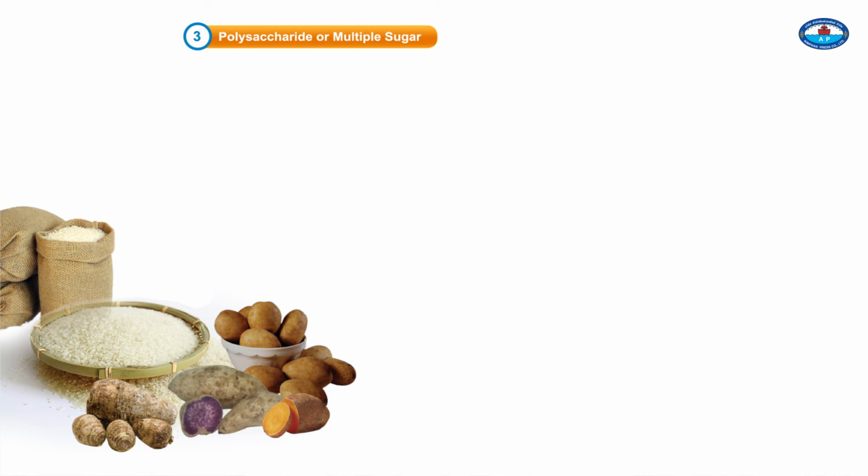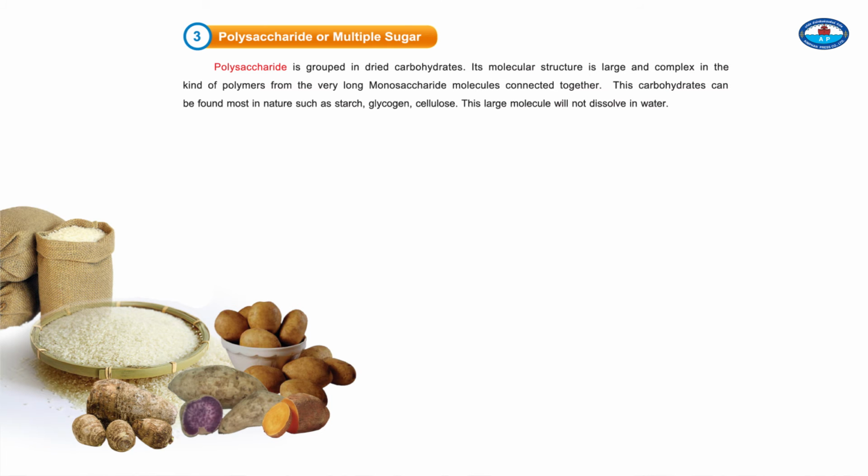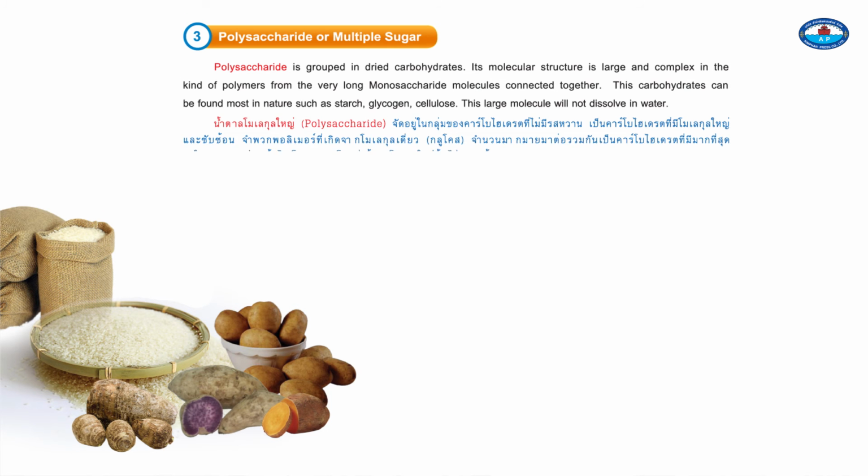3. Polysaccharide, or multiple sugar. Polysaccharides are complex carbohydrates. Their molecular structure is large and complex, in the kind of polymers from very long monosaccharide molecules connected together. These carbohydrates can be found most in nature, such as starch, glycogen, and cellulose. This large molecule will not dissolve in water.